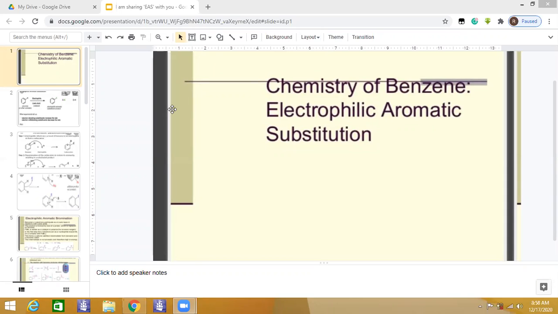Okay, students, let's start today's session. It's about the chemistry of benzene, or electrophilic aromatic substitution. So, electrophilic aromatic substitution: benzene undergoes electrophilic substitution reactions. Before I explain the substitution reaction, what is an electrophile? Because benzene undergoes electrophilic substitution reactions.